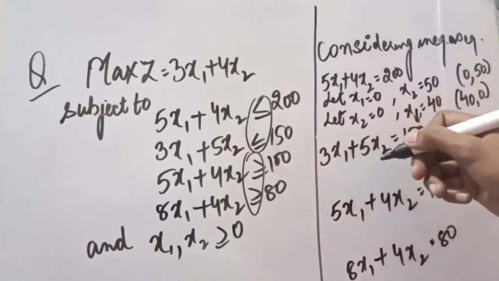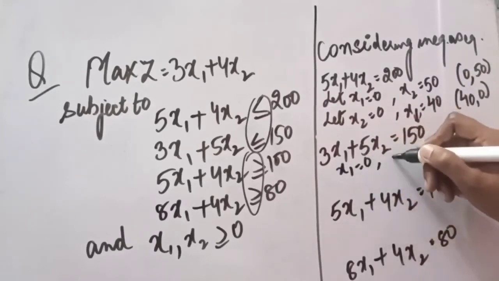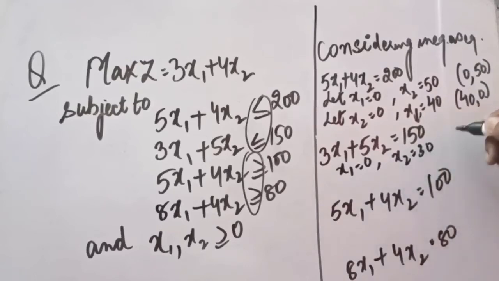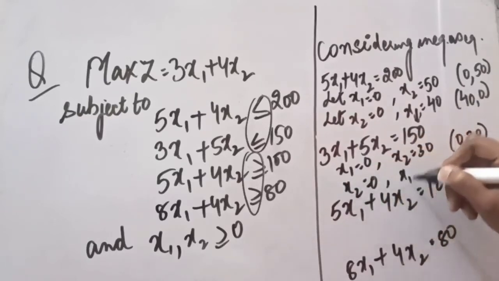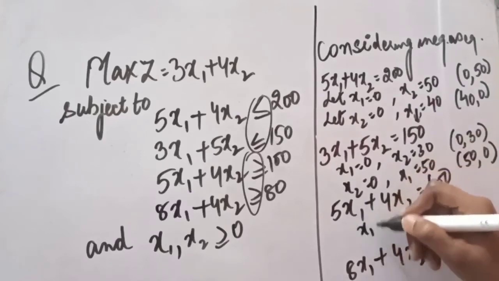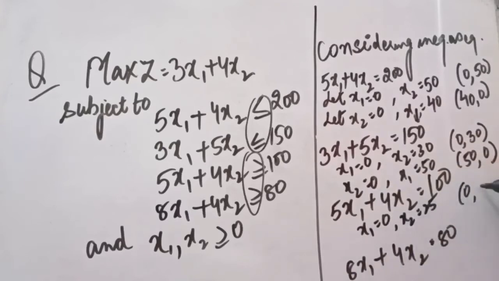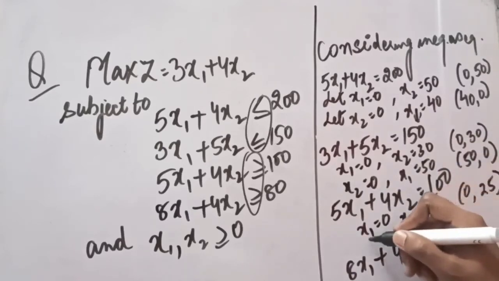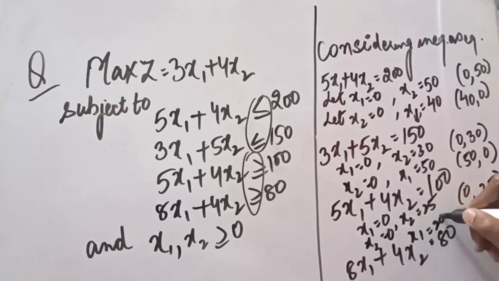Same we will do in the second equation also. Now here also we will let x1 equal 0, then the value of x2 will be 30. So first is the x1 value, second is x2's value. If we put x2 equal to 0, then what will be the value of x1? That will be 50. So it will be 50 and 0. Then again we will put here x1 equal to 0, then x2 will be 25. So 0 and 25. Then we can put x2 equal to 0, then x1 will be 20.